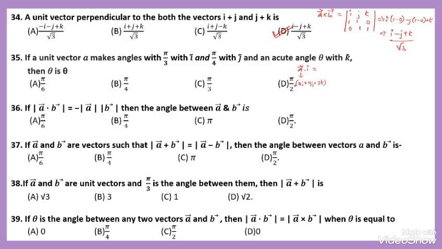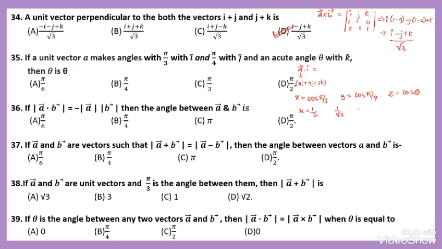Here there is a dot product between A and i, so x is equal to cos pi by 3. Similarly, for the angle with j, y is equal to cos pi by 4. Similarly, for z, cos theta. What is the value of cos pi by 3? x is equal to 1 by 2, and cos pi by 4 is 1 by root 2.